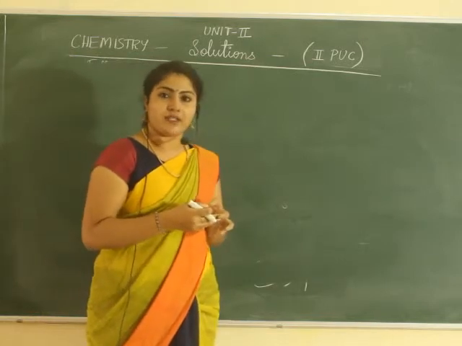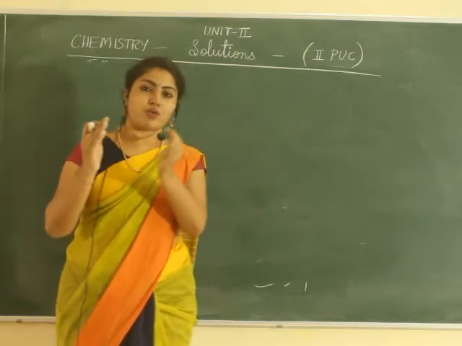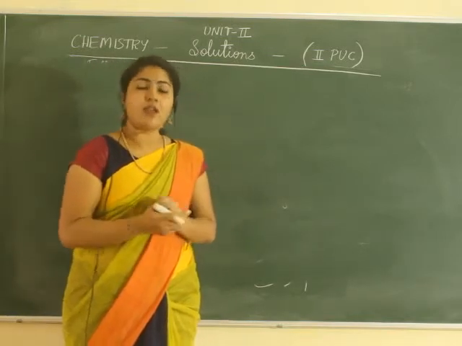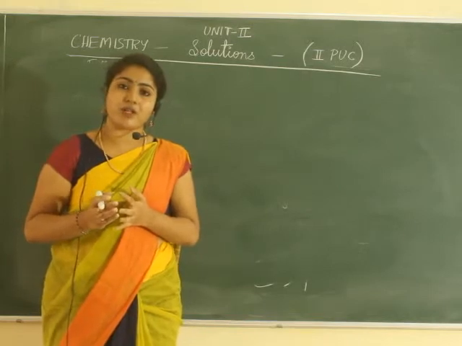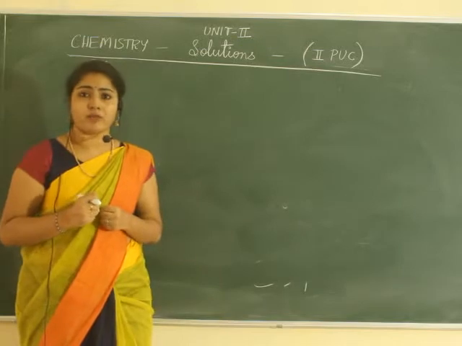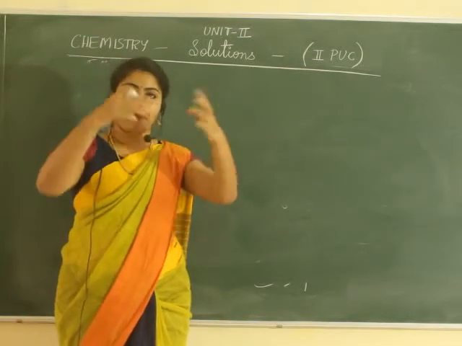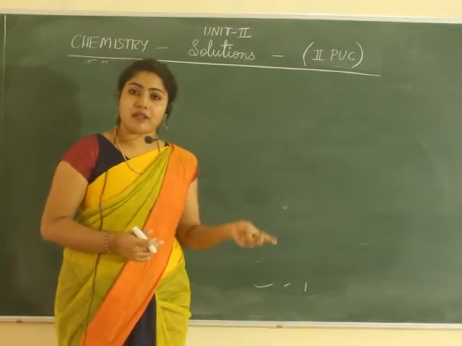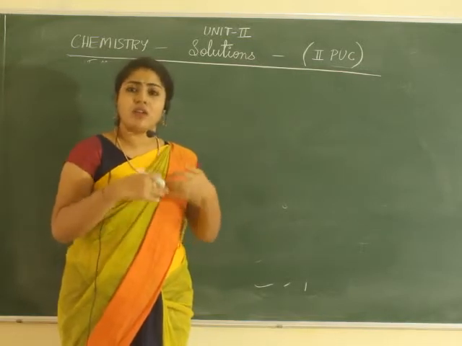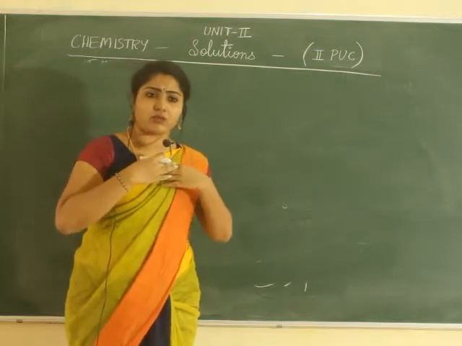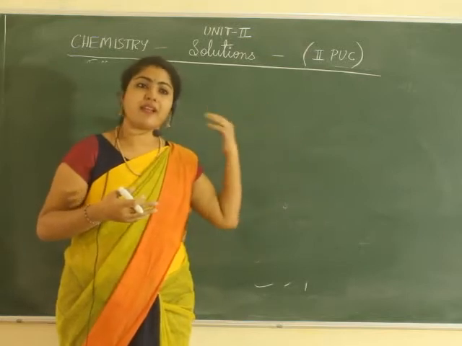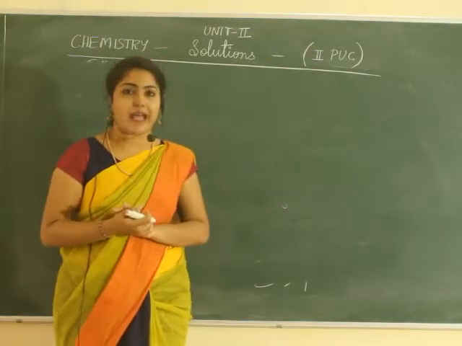Now in non-ideal solutions we studied two types, one which shows positive deviations and another which shows negative deviations. Which shows positive deviation? The one which has weak interactions in solution form than in the pure form, so that more vapors can be formed. Negative deviations are where the interaction is so strong that they cannot further volatilize, that means they cannot vaporize and form more vapors. We saw the diagram also.